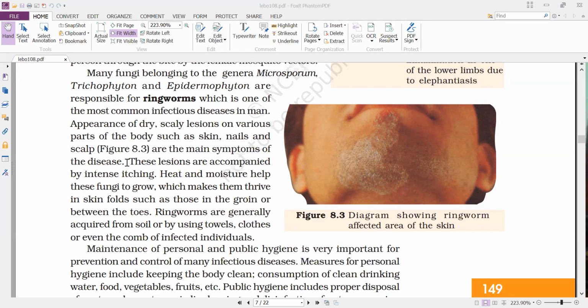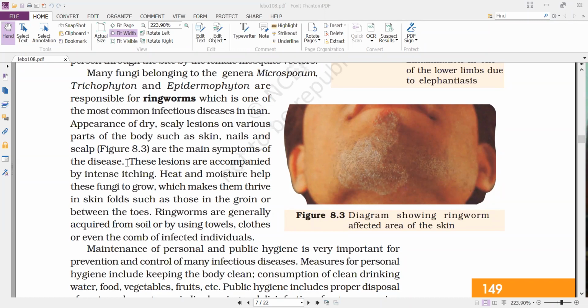Where moisture is regularly maintained. Okay, that is on the skin of the neck. And next, below the shoulders. At the groin, and at the waist region. And next, in between the girdles region. Like this, at the regions where we'll find some moisture regularly maintained.